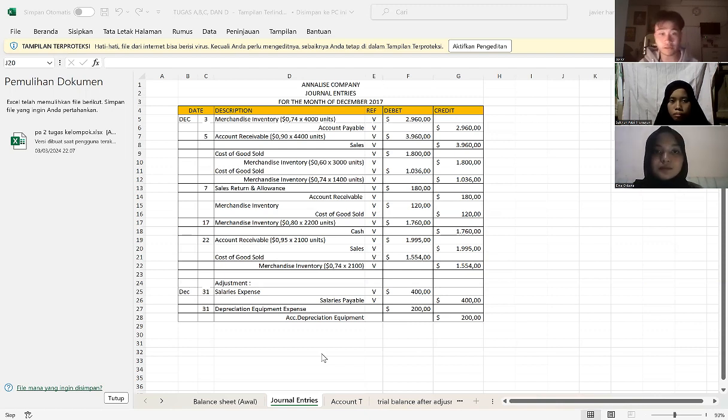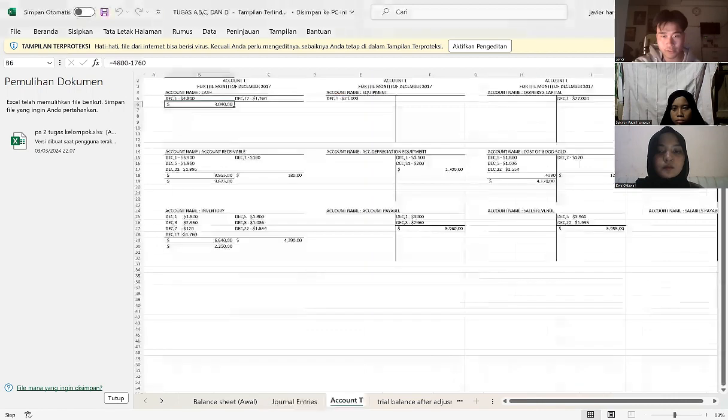In this transaction, the company has a salary debt, so the adjusting entries are salaries and wage expense on debit and salaries and wage payable on credit as 400. Second is in this transaction, depreciation on equipment, so the journal entry is depreciation expense on debit and accumulated depreciation equipment as 200. And here's the T ledger or T account.